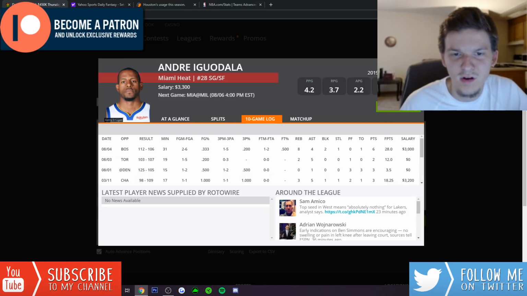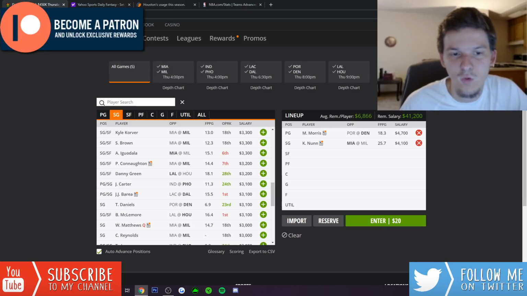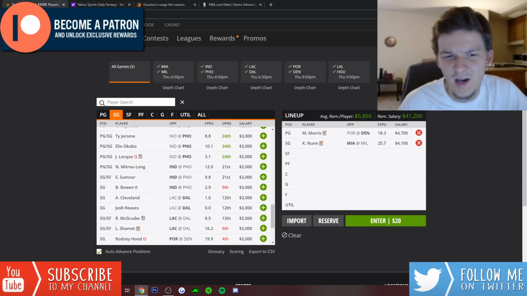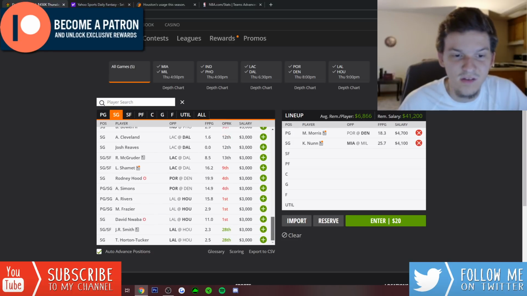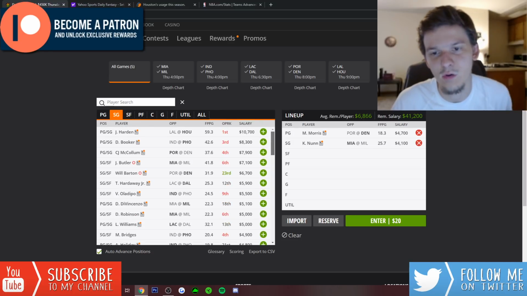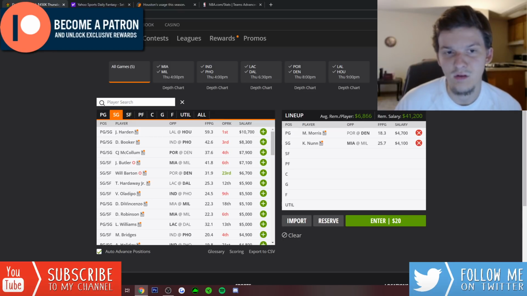Iguodala as well you could consider. Iguodala got big minutes last game with Butler out, 31 minutes, 28 DraftKings points. He is still very affordable at 3,300. So a lot of value from the Heat today, and if Dragic sits, there's going to be even more potential value. So definitely going to be a team that I look to target.